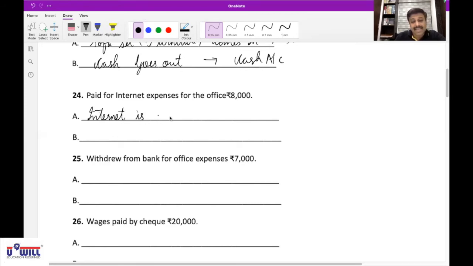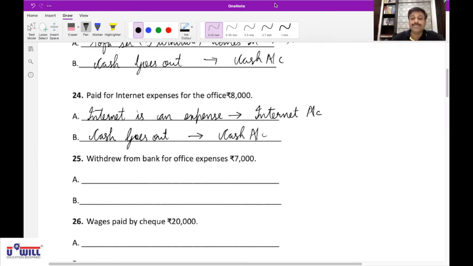Internet is an expense, and it affects the internet account. Very good, Tushti. Then second effect, what goes out? Cash goes out. Yes, we have paid the money, so cash goes out. Affects cash account. Perfect.